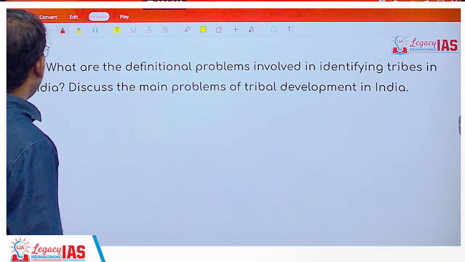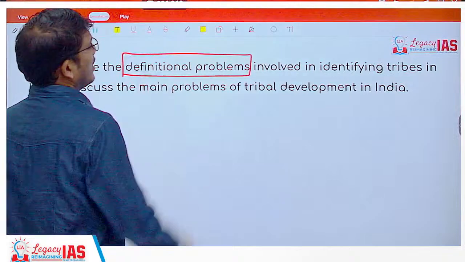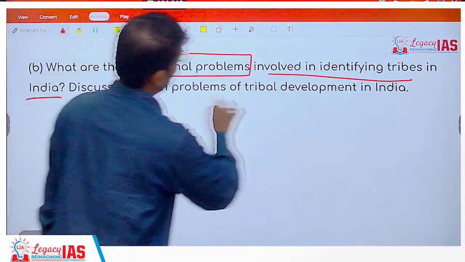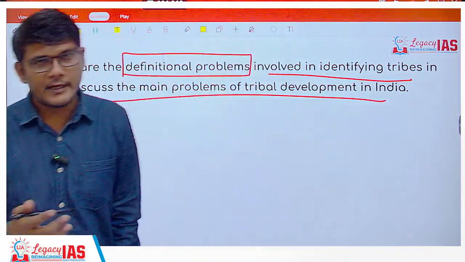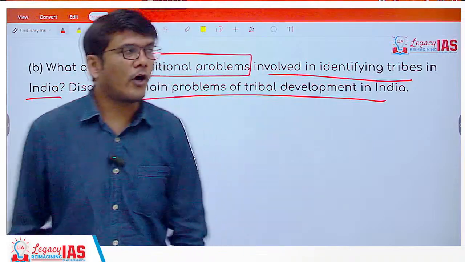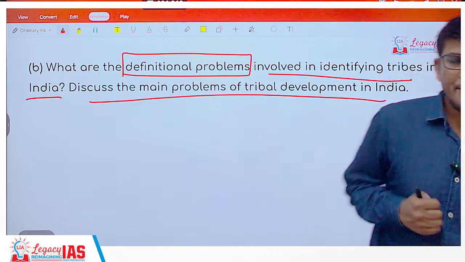Okay. Question 2b. What are the definitional problems involved in identifying tribes in India? Discuss the main problems of tribal development in India. So there are two aspects to this. The first aspect talks about the definitional problem. Now, why does the definitional problem exist?